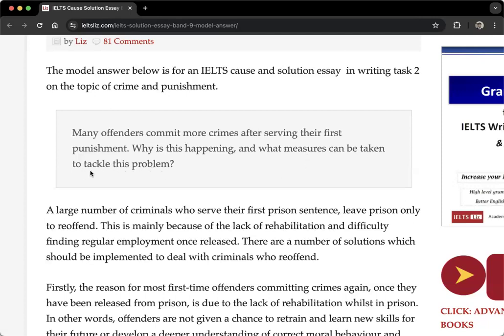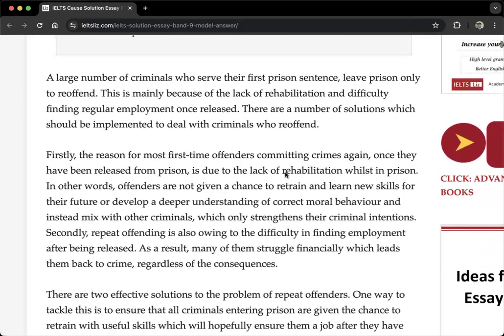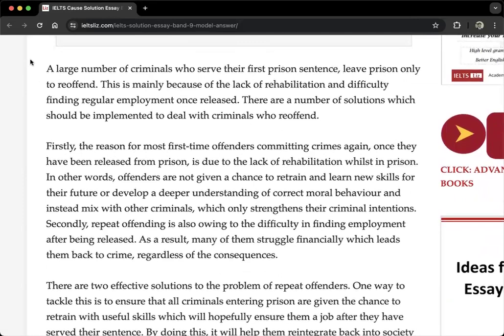Tackle a problem means to solve a problem. It's like an academic version of saying solve problem. So what can be done to solve it? You know, why and what can be done? So it means the roots of this problem and the solutions to the problem. And now we're starting to read. Can you read this intro?